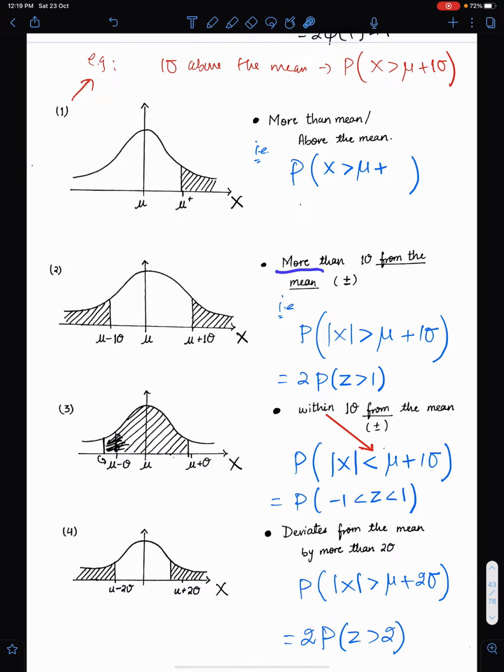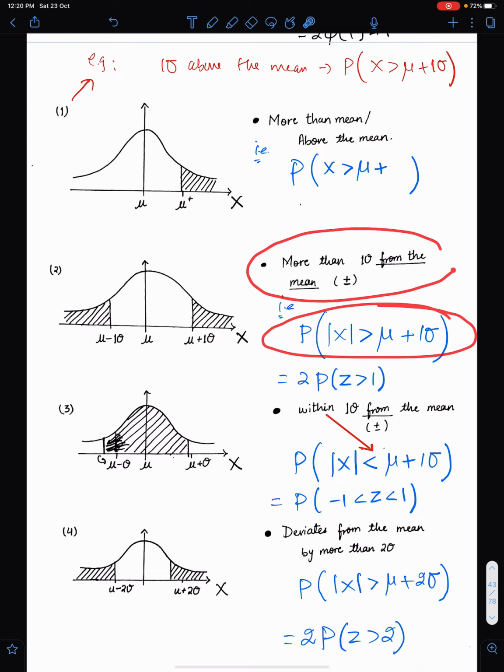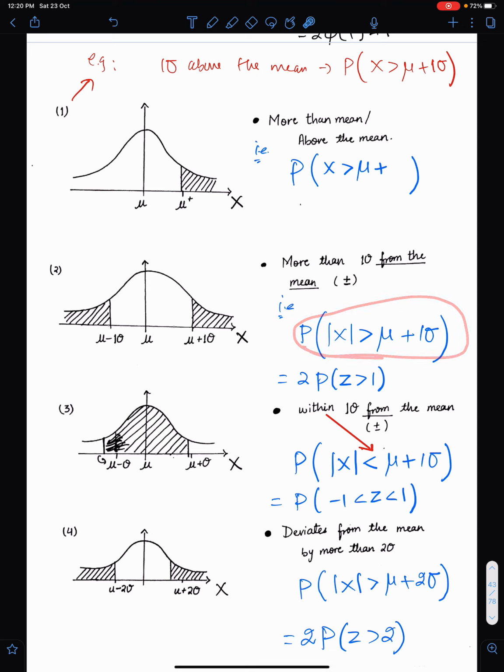Now, more than one standard deviation from the mean. From the mean means plus minus. So whenever you find this statement, always use modulus. And more than means greater sign. One standard deviation from the mean, mu plus 1 sigma. You must understand this statement first, and then know how to write this probability equation.